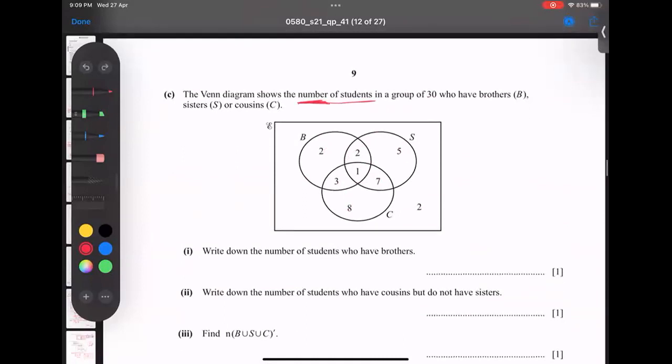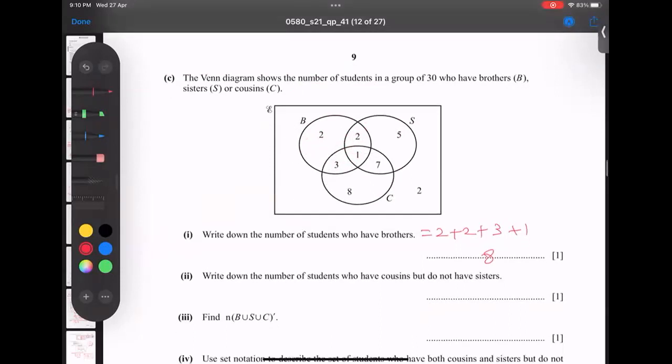Make sure. Write down the number of students who have brothers. B stands for brothers, S for sisters, and C for cousins. He's asking what is the number of students who have brothers. So it means the full circle of brothers. I mean to say, add them all. So 2 plus 2, 4, plus 7 plus 1, 8. So 8 comes. I hope all students understood the point.